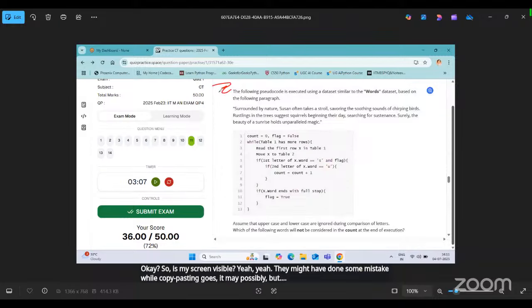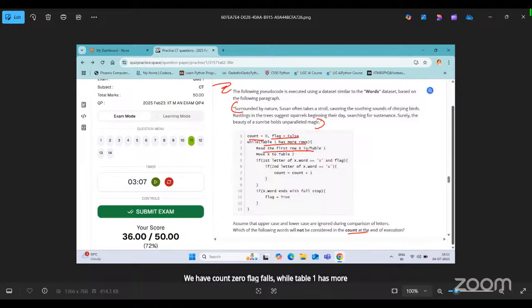Is my screen visible? Yes. So see, we have this particular paragraph, right? And this pseudocode is given to us. Uppercase, lowercase, we have to ignore. Which of the following words will not be considered in the count at the end of execution? So see, we have count 0, flag false, while table 1 has more rows, read the first row X in table 1. First row here means the first element. Every row is basically one word, right? So first letter of the word is S, yes, that is correct.